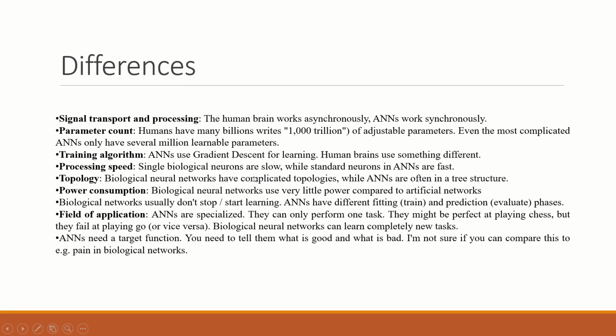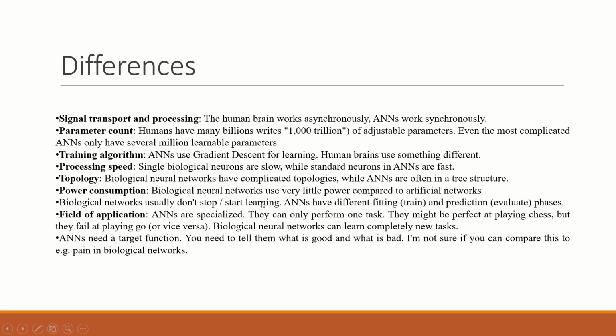Biological neurons are the neurons already present in the human body. They do the work fast, but ANN is faster than those BNN. Topology: biological neural networks have complicated topologies because there are a lot of neurons in our brain, all connected, and it is very complicated. In ANNs we can see some structure like a tree, so it is easier to understand the topology than in BNN.